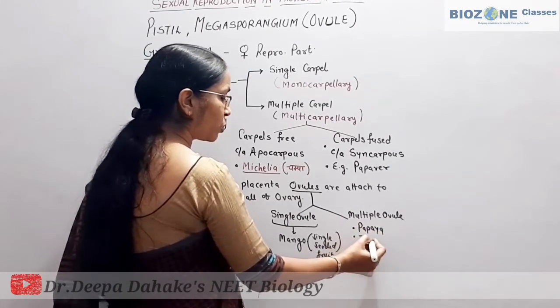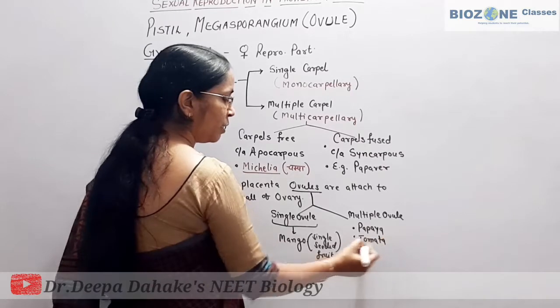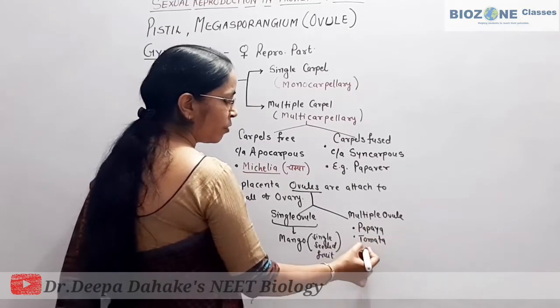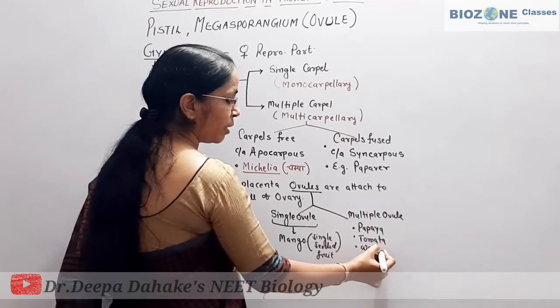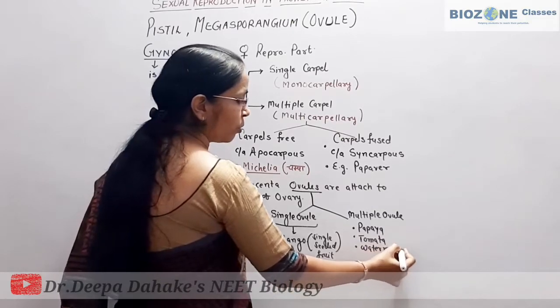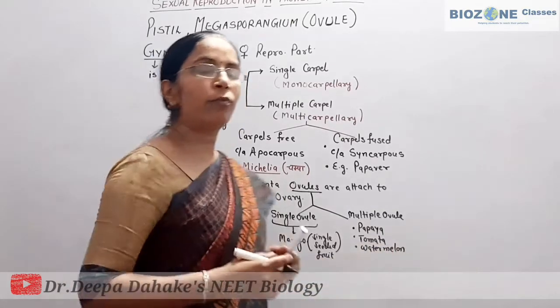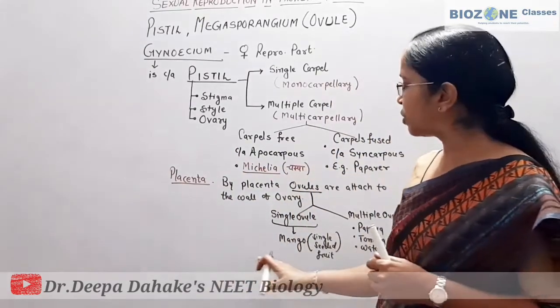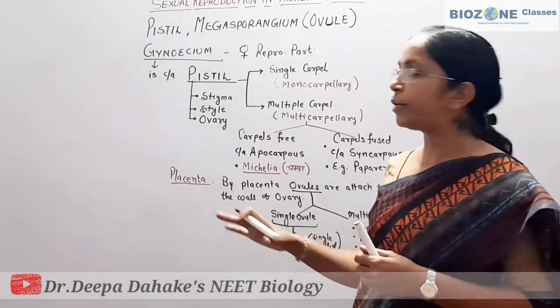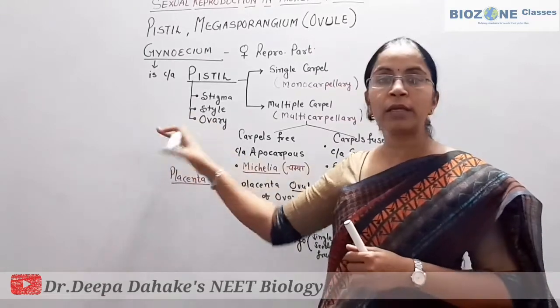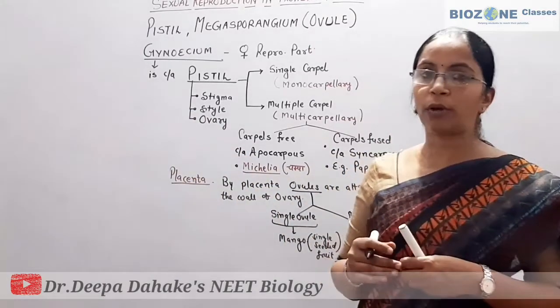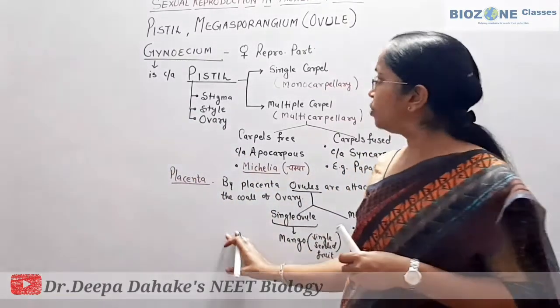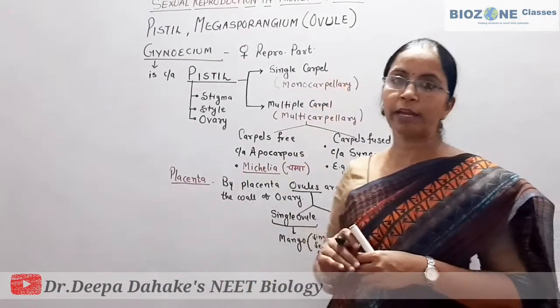In tomato also you see multiple seeds, as well as in watermelon, a common example. So in watermelon also we see multiple ovules, that means multi-seeded fruits are present. So this much you remember for the general introduction when we begin with the female reproductive organ gynoecium in angiosperms or in flowering plants.